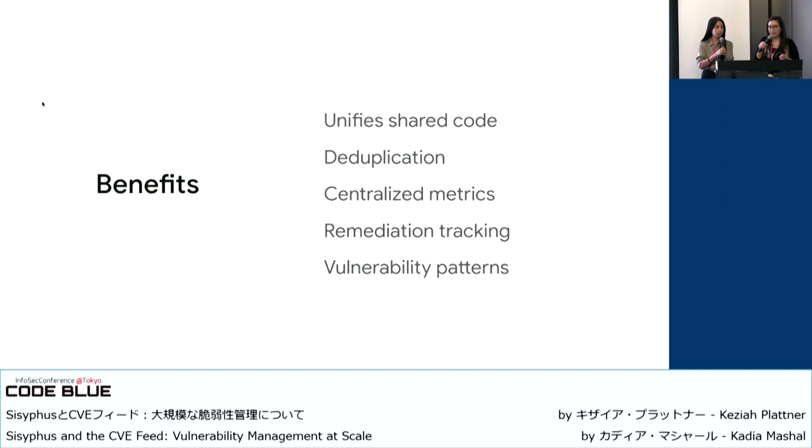It handles things like deduplication. The client doesn't have to worry about accidentally reporting something twice and having something like multiple tickets created. The reporting service has all that tracked and knows when something is new and when something isn't. It also allows us to have centralized metrics tracking via the UUID. We can track remediation by connecting to the ticketing API. And having everything centralized allows us to potentially see patterns and maybe identify weaknesses in our infrastructure that we should devote more resources towards hardening.